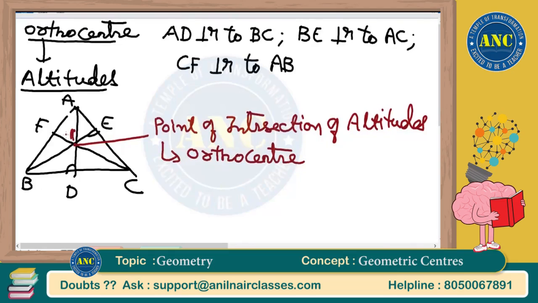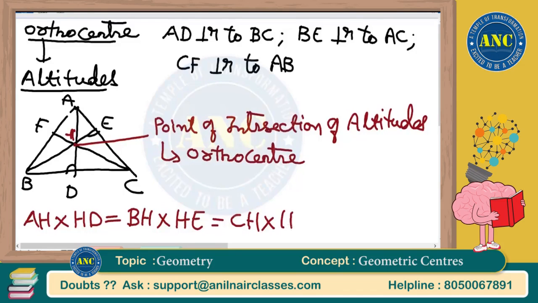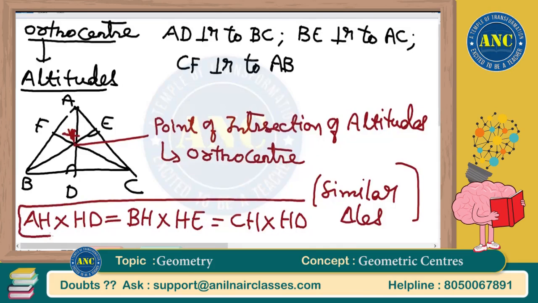This is H. Why it is obtained, I will discuss in similarity. AH into HD is nothing but BH into HE, and it is also nothing but CH into HF. Just write in brackets, it is based on similar triangles. There are some similar triangles here. I will come back to it when I am solving problems. AH into HD is equal to BH into HE is equal to CH into HF.